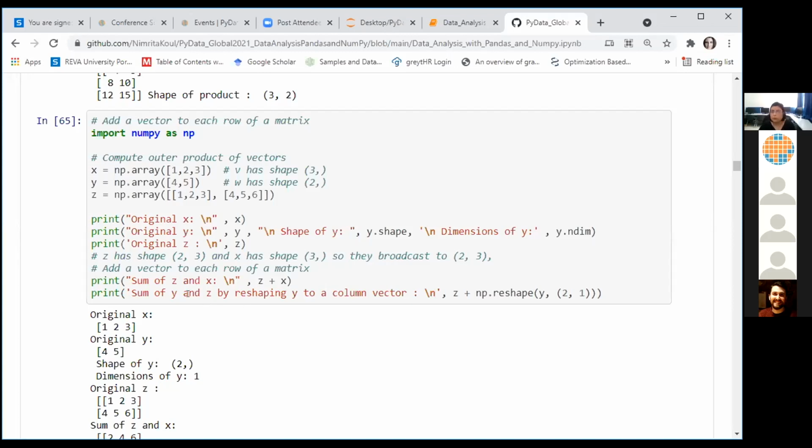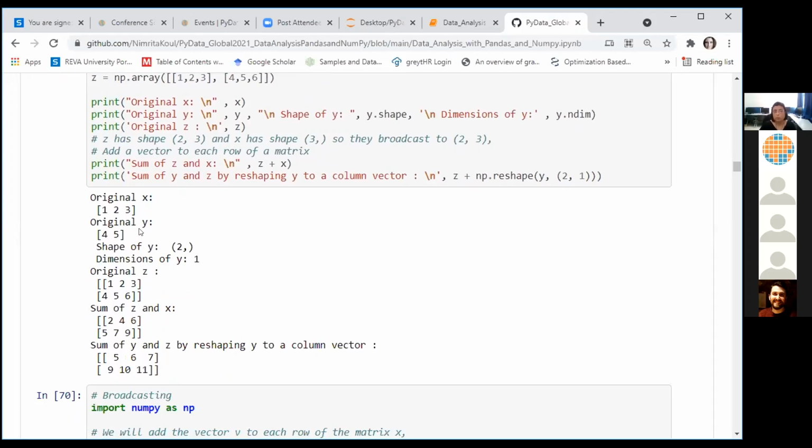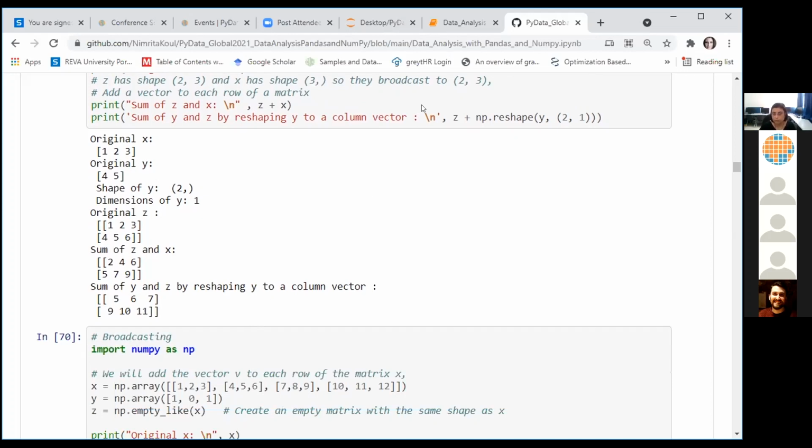So for performing the sum between y and z, we need to first reshape y in 2,1 format so that it can be broadcasted correctly to match the size of z, and addition can be done. So original x looks like this, original y looks like this. When we want to perform the addition of x and y, we reformat our y in the form of a column so that we can add y to every value within x. Similarly, when you are performing the sum of z and y, we will reshape y in the form of a 2,1 vector.